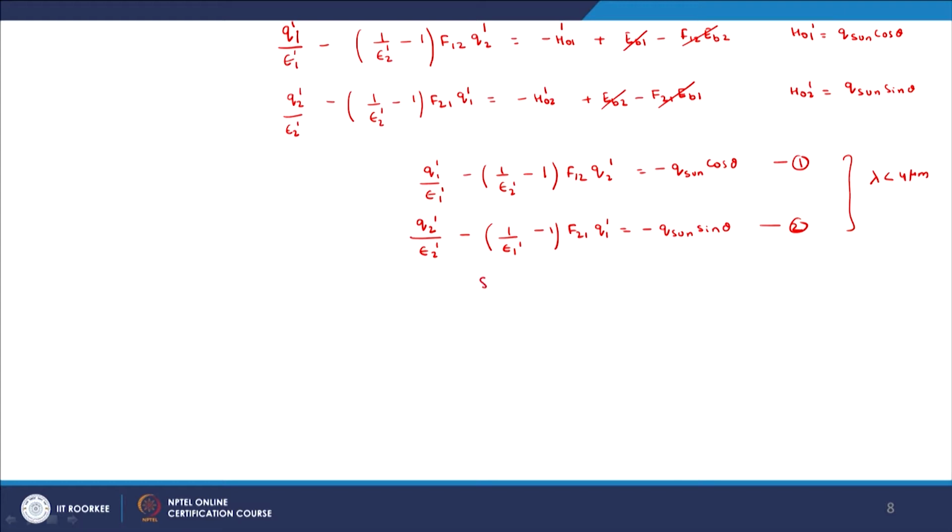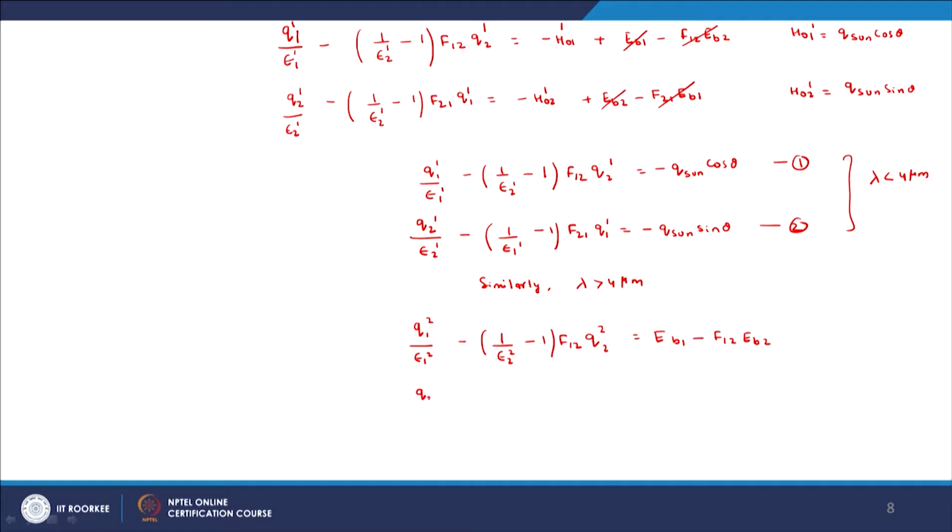Similarly, for lambda greater than 4 micron we can write Q_1^2, and remember the superscript here represents the spectral range, divided by epsilon minus 1, F_12, the view factor does not change, is equal to E_B1 minus F_12 E_B2. Here E_B1 and E_B2 are non-zero because the two surfaces will emit and absorb within this spectral range, while the solar radiation coming from outside is taken as 0 because very little contribution will be there in this spectral range.